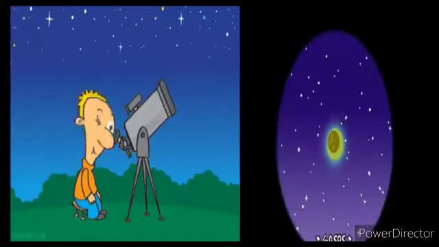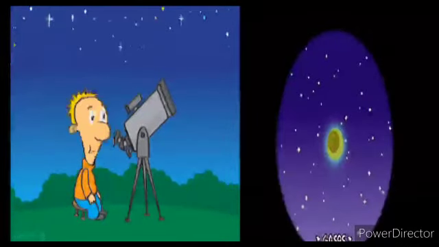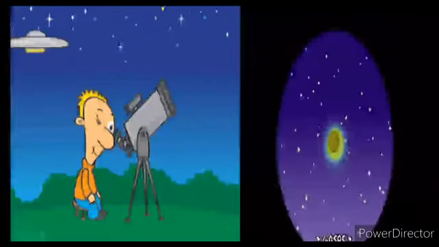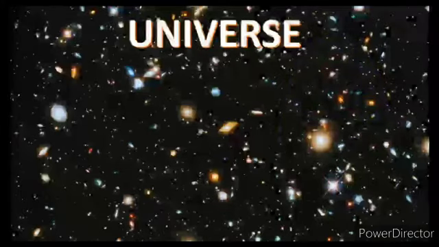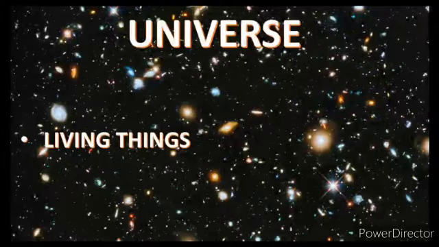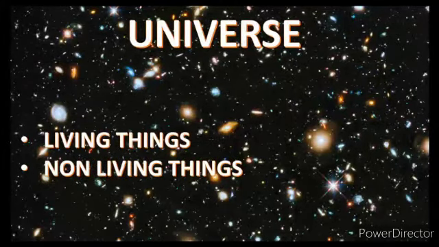But when we look through a telescope, we can see much more of the vast space, and this vast space is the universe. The word universe means whole or complete, and it includes all living as well as non living things.